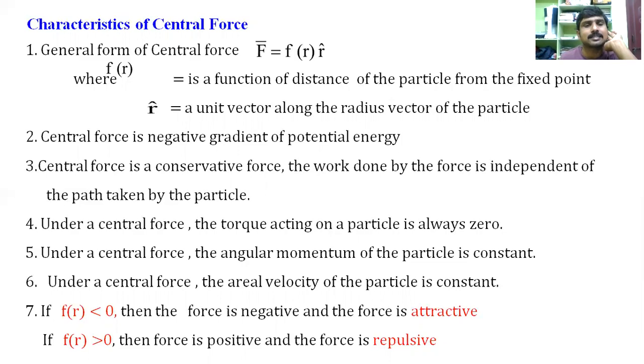And under a central force, the angular momentum of the particle is constant. Since the torque acting is always equal to 0, the change in the angular momentum is equal to 0, since tau is given by dL by dt, where L is the angular momentum. So the rate of change of angular momentum is nothing but torque. As the torque acting on the particle is always 0, the angular momentum is constant. So under a central force, the areal velocity of the particle is constant.